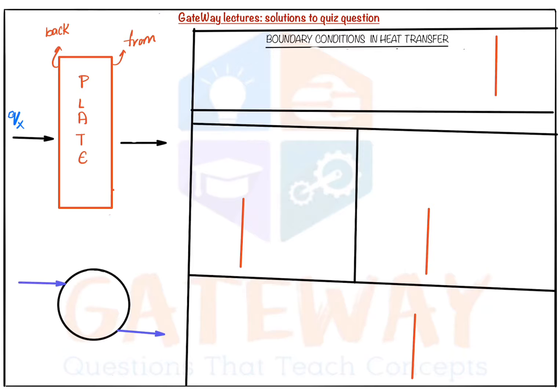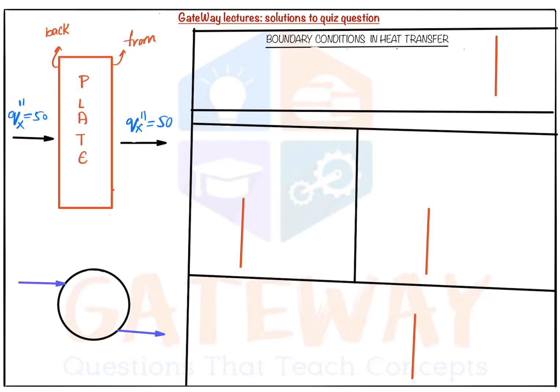Let us suppose one dimensional along x, and heat flux denoted by q double dash is equal to 50 watt per meter square entering from the back side. And also q_x double dash is equal to 50 is cooling. Here we are heating, meaning we are giving the heat flux. Here we are cooling, so we are removing the heat flux, and the same 50 watt per meter square is removed.